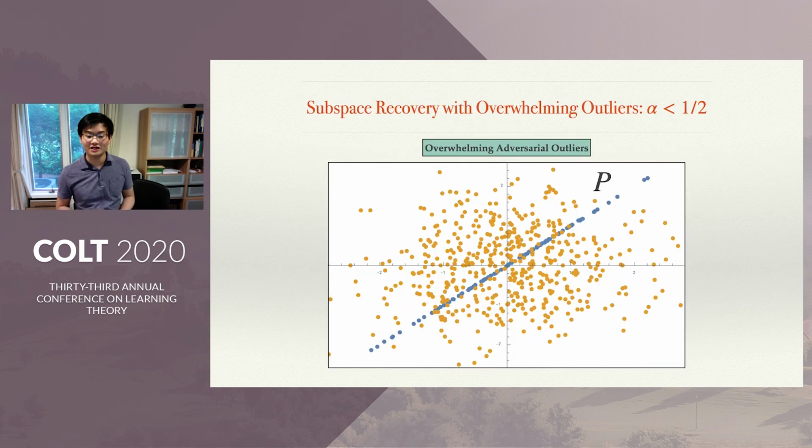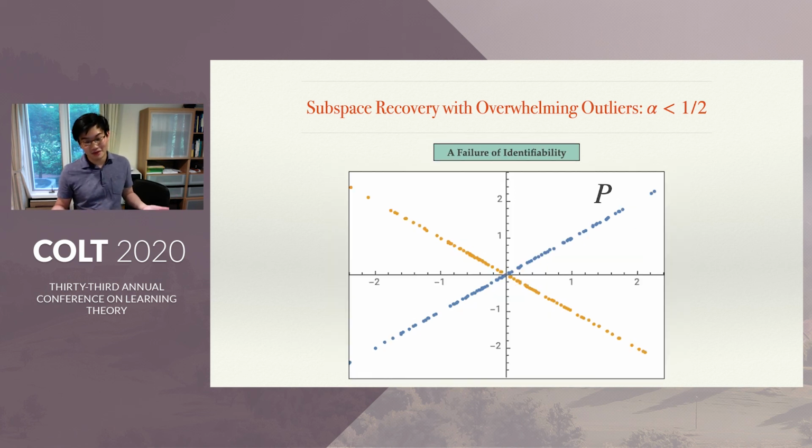The focus of this talk is what happens when alpha is less than a half. So recall, alpha is the fraction of clean data, of inliers in the data set. So now we're in the setting of overwhelming adversarial outliers, and taking a look at a prototypical data set, this seems to be a little hard, but in fact it's impossible because the adversary can actually set up all the outliers in a subspace that is very far from P. Therefore, recovering P is impossible.